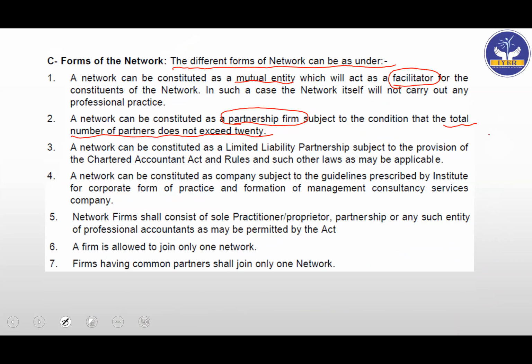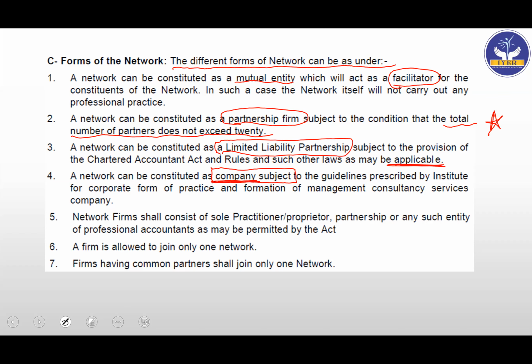Again, a network can be constituted as a limited liability partnership subject to the provisions of the Chartered Accountants Act, rules and such other laws as may be applicable. So complying with all the requirements of the legal frameworks. A network can be constituted as a company subject to the guidelines. Now, can networks be part of companies? Answer is yes. Suppose, for example, they are providing management consultancy services; ICAI has given the permission that if you are providing only management consultancy services or any such services, then you can form a company.